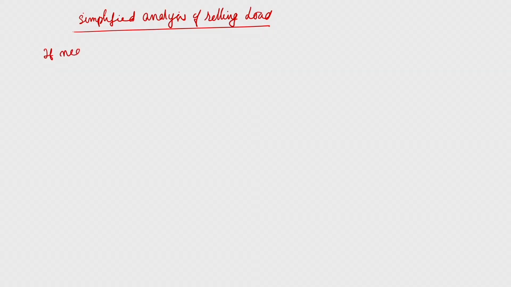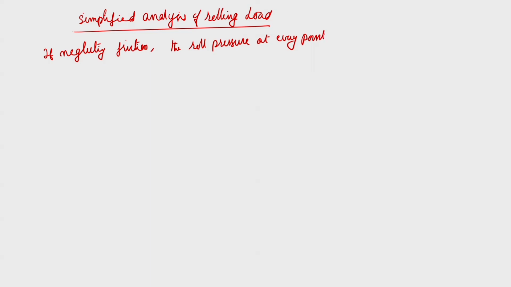So, if you neglect friction, the roll pressure at every point is the yield stress of the material.